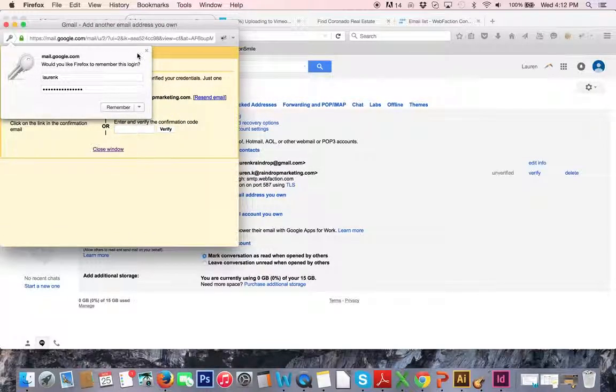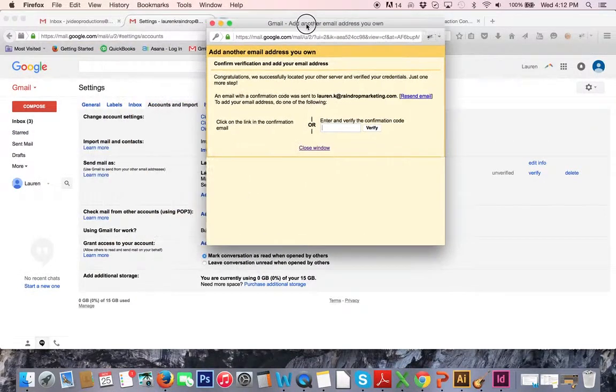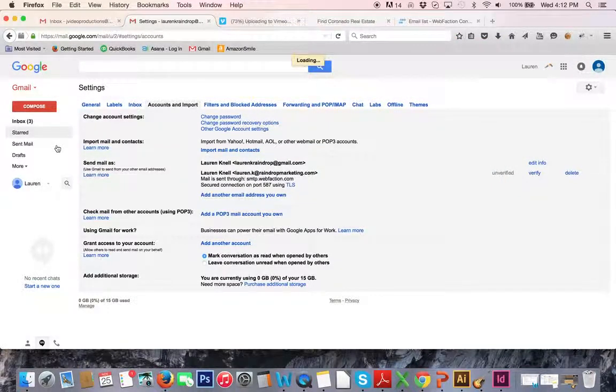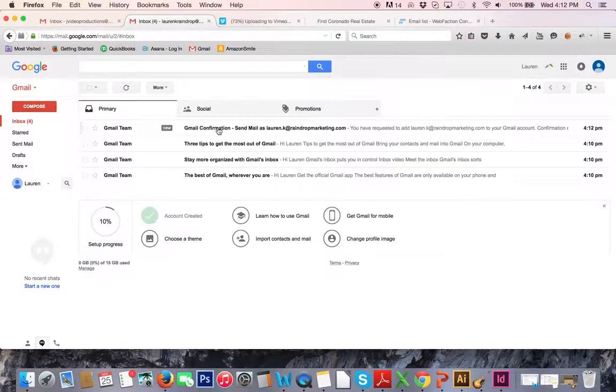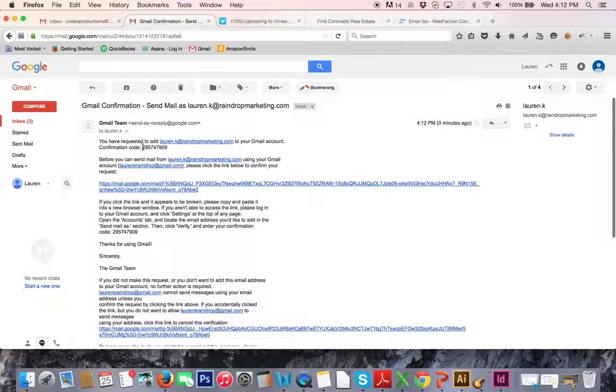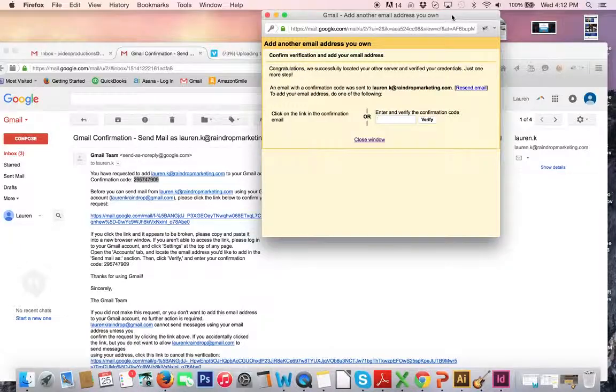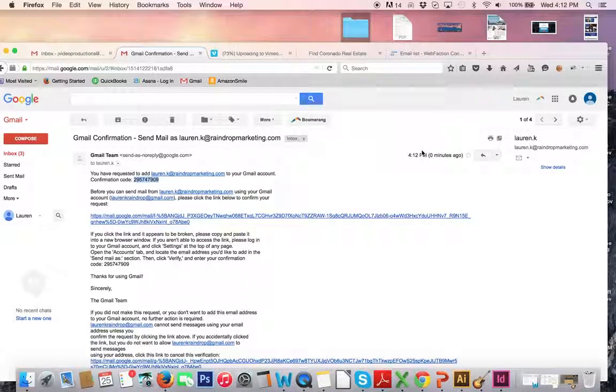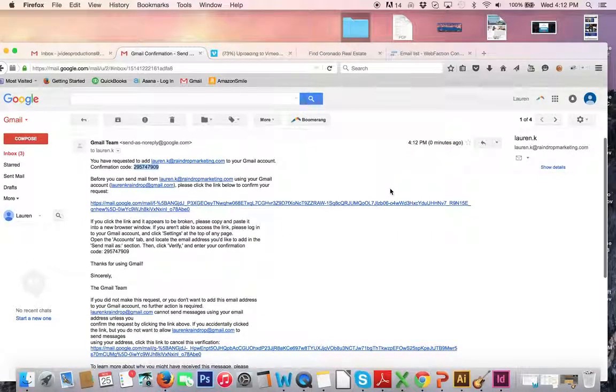Okay, so now it's asking me to verify the account. What it has done is I have to click back over here, and it has emailed me this confirmation. Take the confirmation code and copy it, and then come back here and paste it in. Okay, so now we are verified.